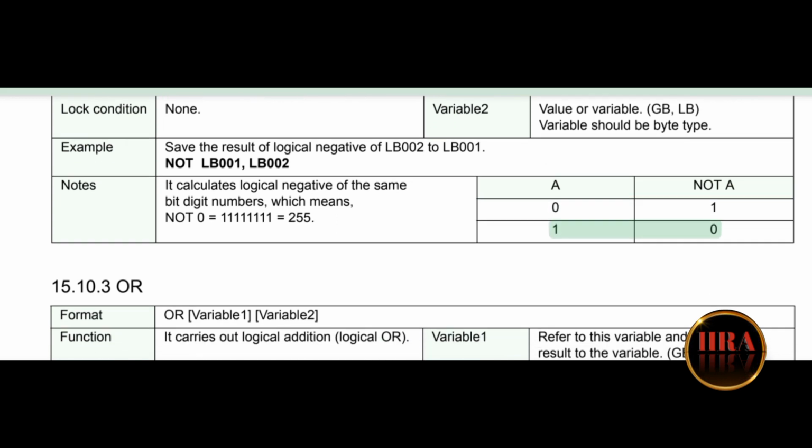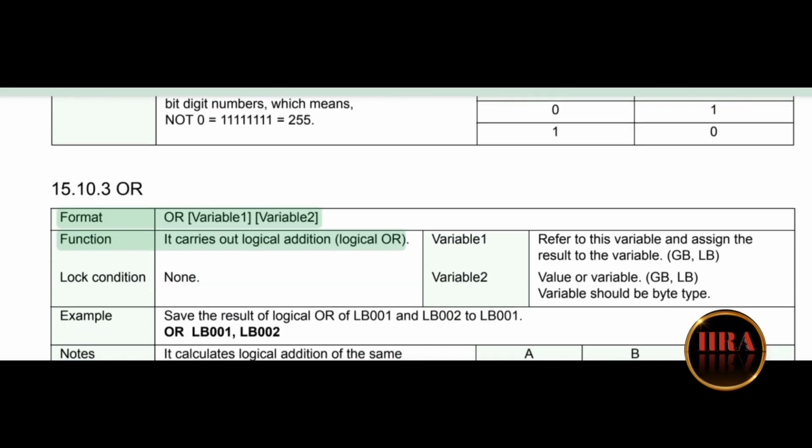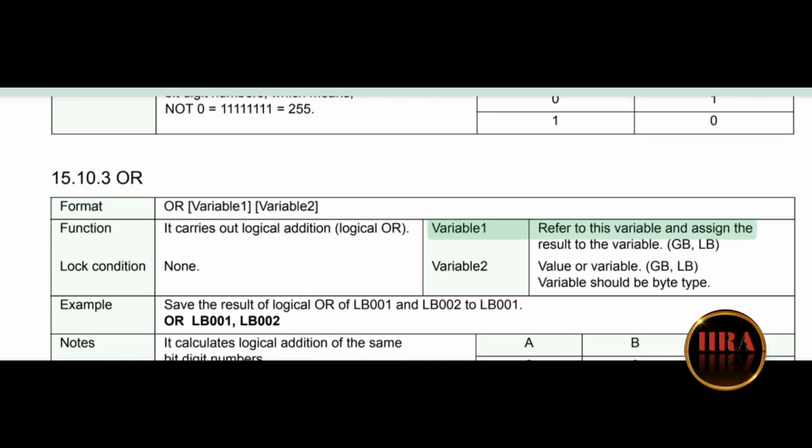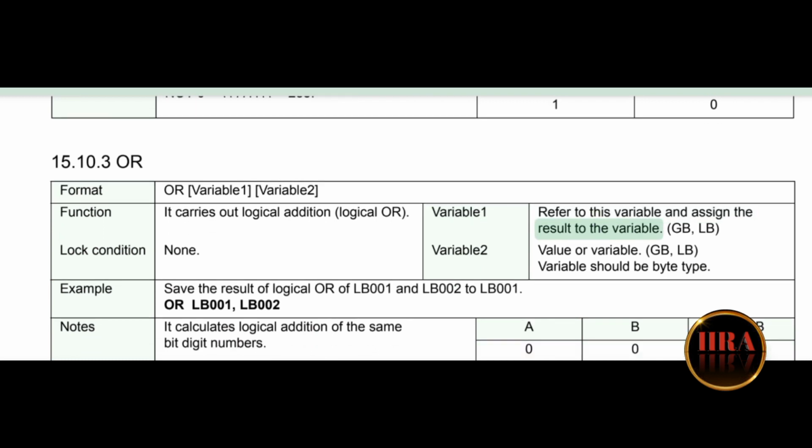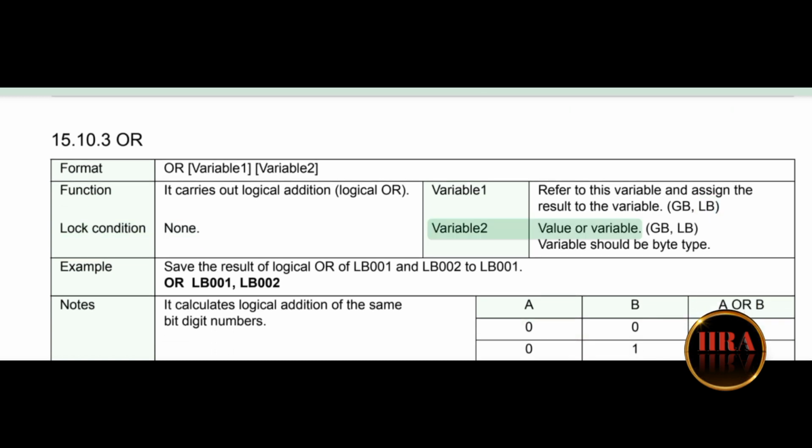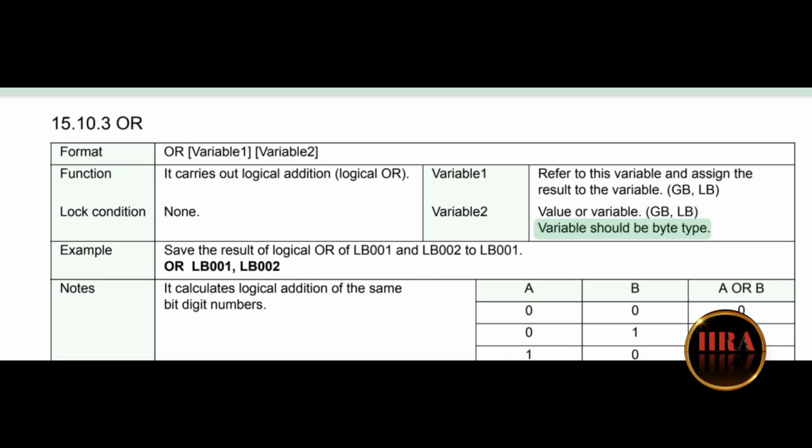And NOT A: 01, 10. Format: OR variable 1, variable 2. Function: it carries out logical addition, logical OR. Variable 1: refer to this variable and assign the result to the variable, GB, LB. Lock condition: none. Variable 2: value or variable, GB, LB. Variable should be byte type.